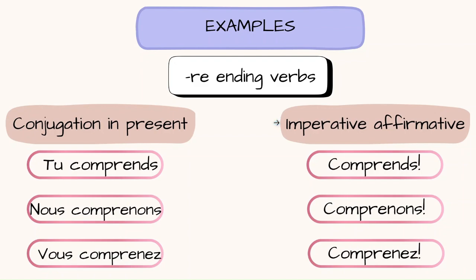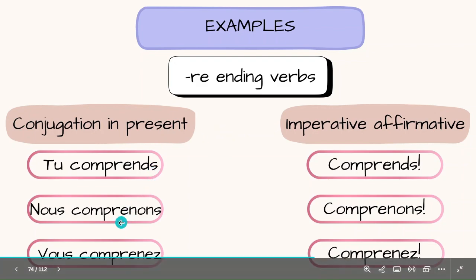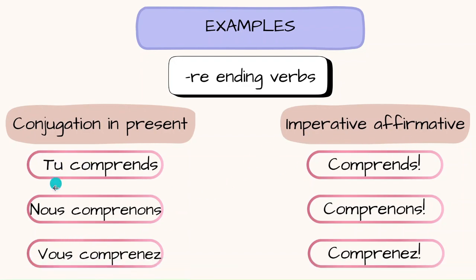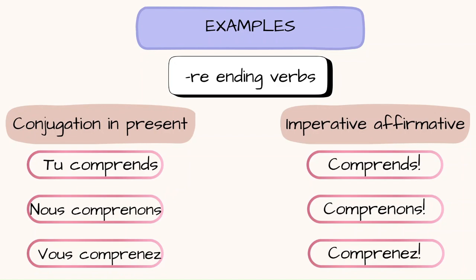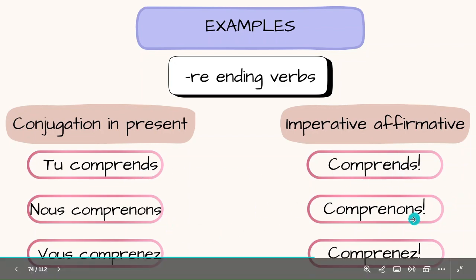Next is an RE ending verb for an example and the verb is comprendre, which is to understand. In present it is conjugated as tu comprends, nous comprenons, vous comprenez. To form the imperative affirmative, we simply remove the subject pronouns and remember we do not make any change in any conjugation of any subject pronoun whatsoever. Like for ER ending verbs, we remove the S. We do not do so for an RE ending verb. Comprends remains comprends with an exclamatory mark. Comprenons remains comprenons with an exclamatory mark. And comprenez remains comprenez with an exclamatory mark.